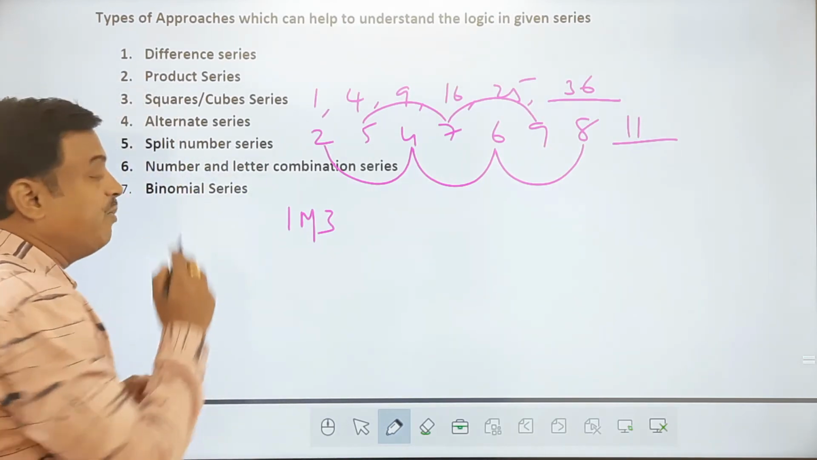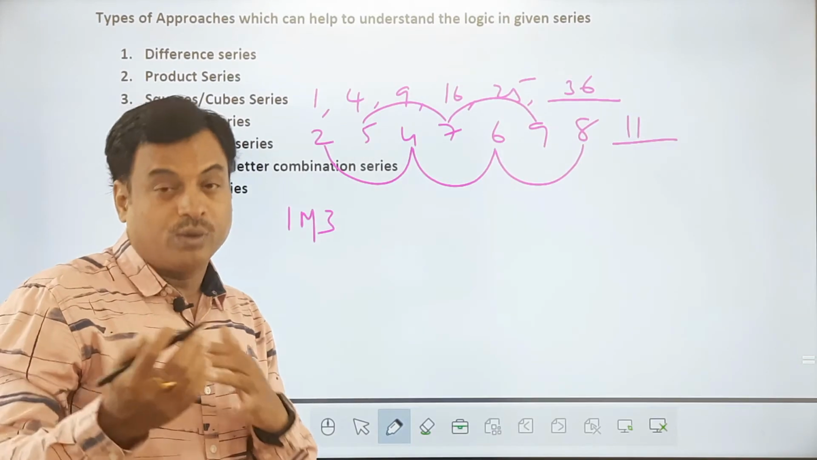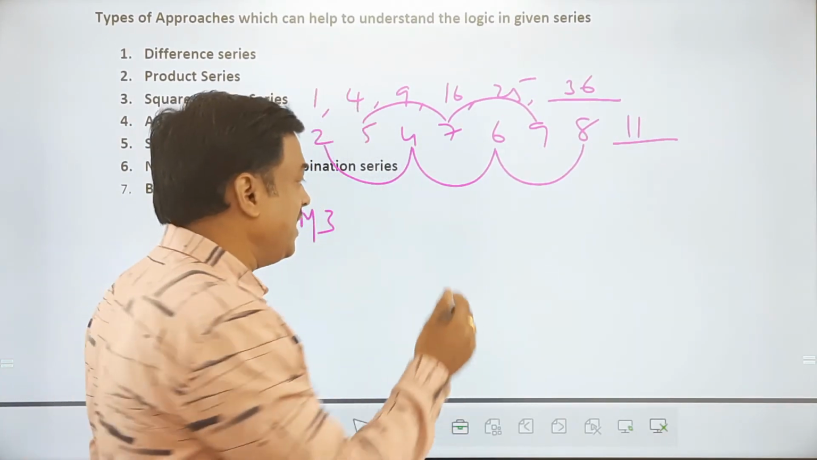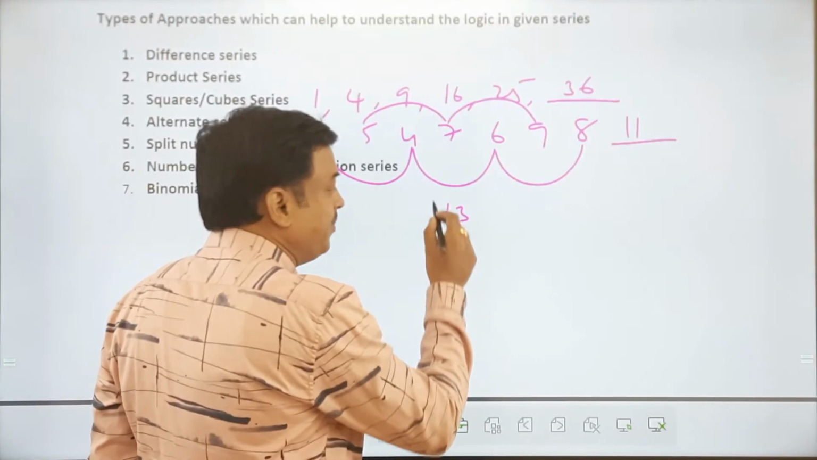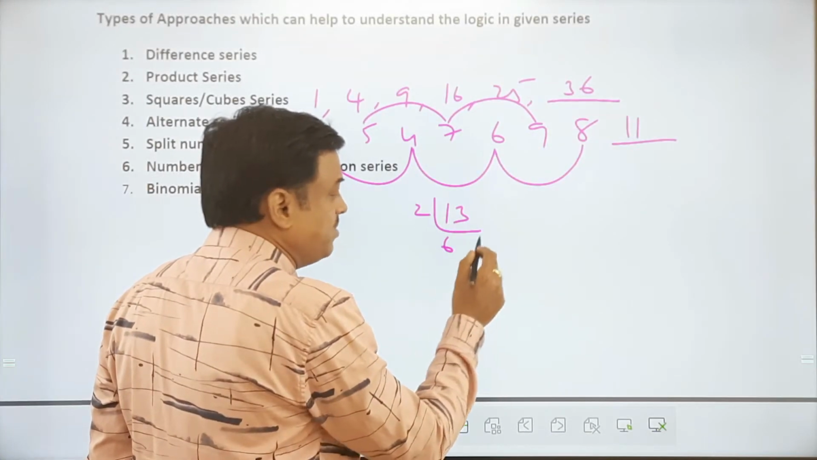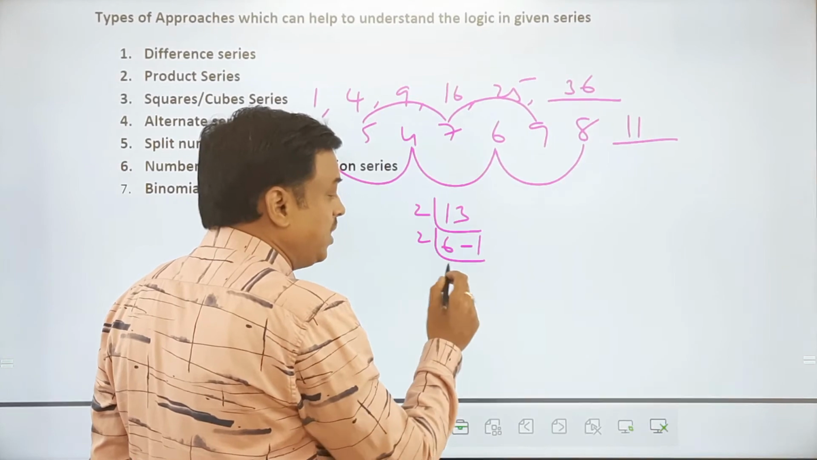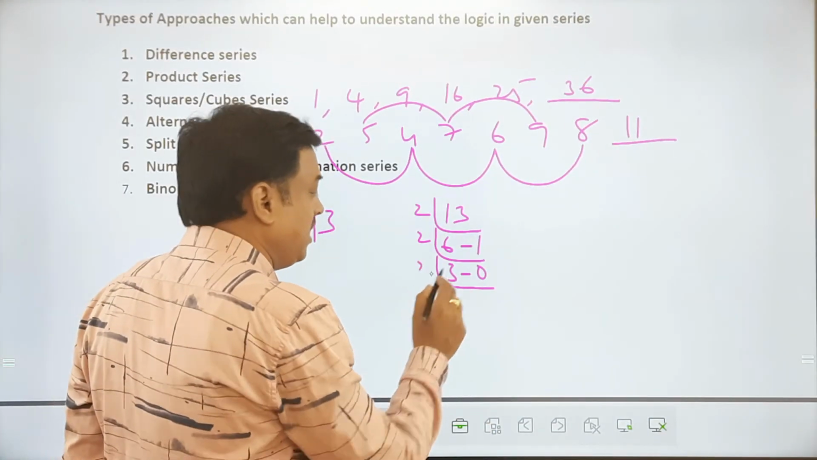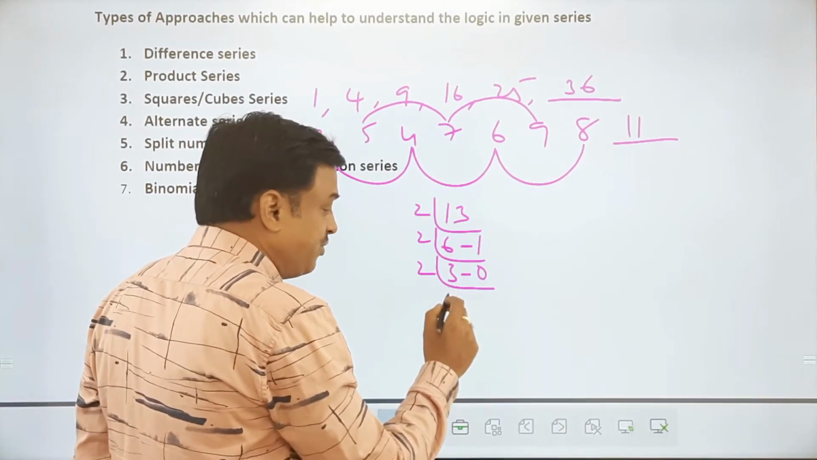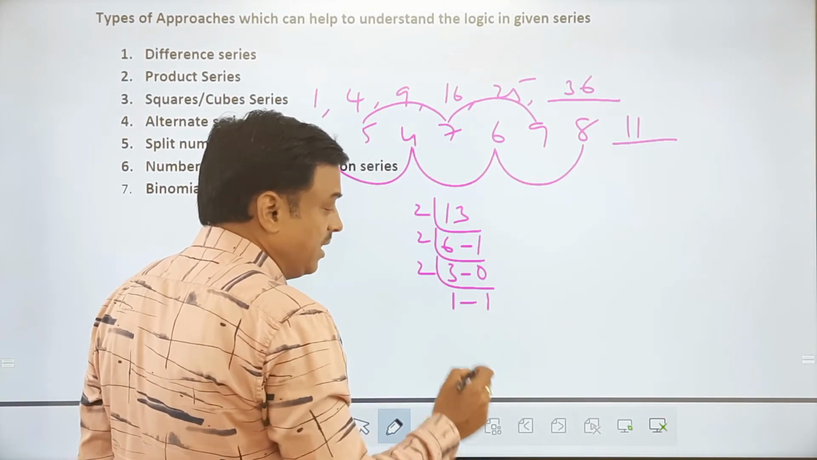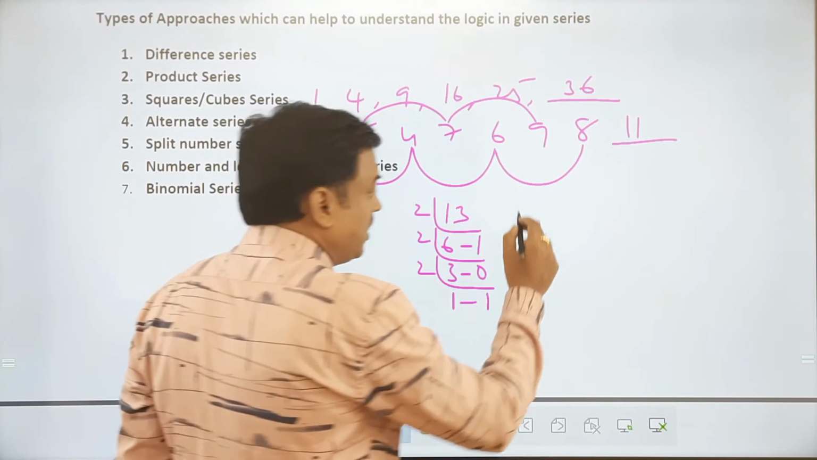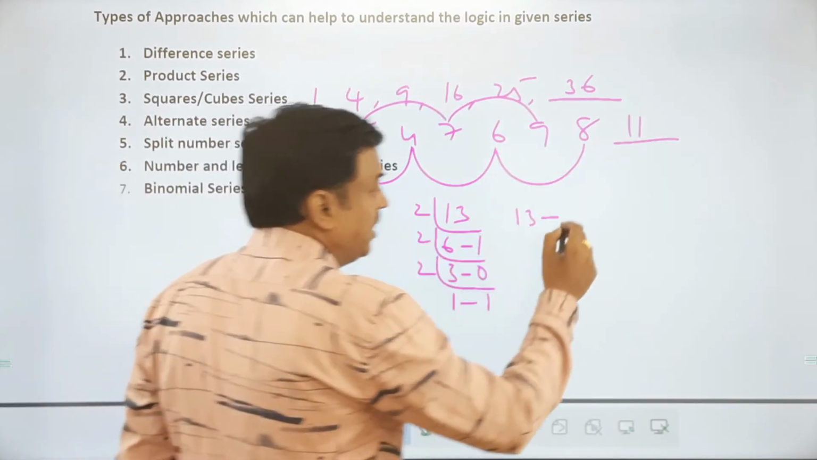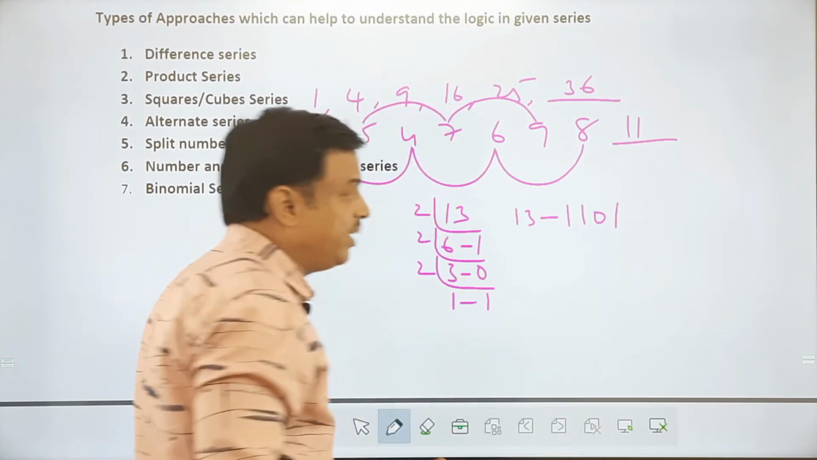And the last one is binomial series. Binomial series, we all know computer uses binomial language. Like how do we convert a number? For example, if I have 13, divide by 2, 6 times remainder 1, again divide by 2, 3 times remainder 0, because 6 is exactly divisible. Then again by 2, 3 is not exactly divisible, 1 time 2, remainder 1. So if I write these numbers in reverse order, 13 in binomial code is 1101. 1101 is the binomial code of 13.